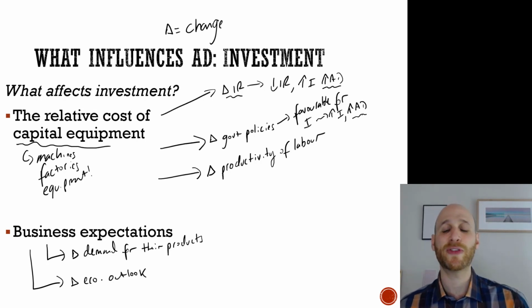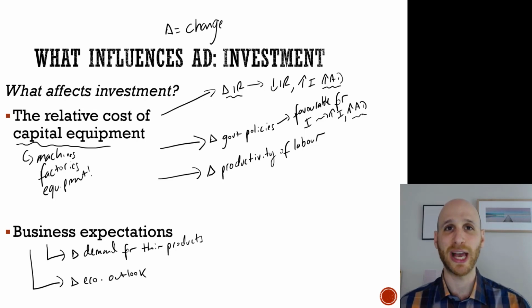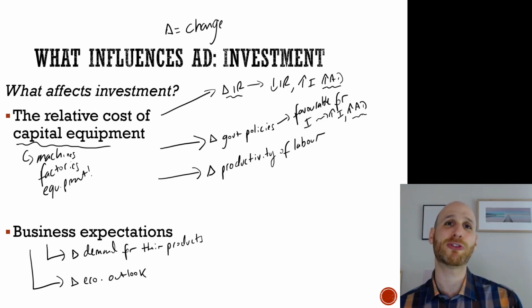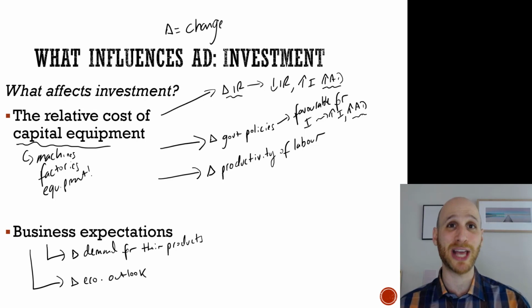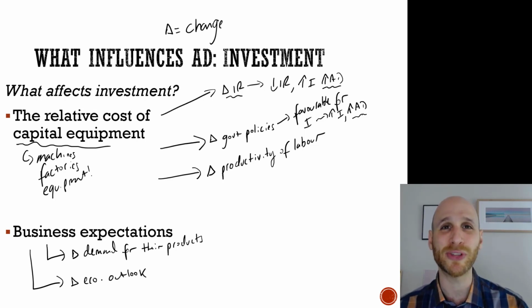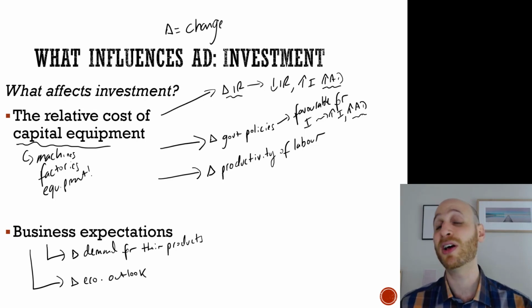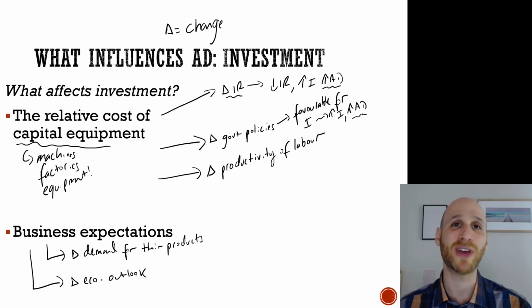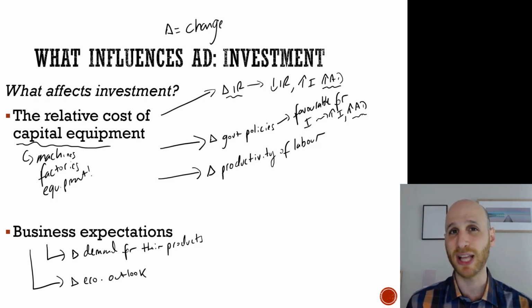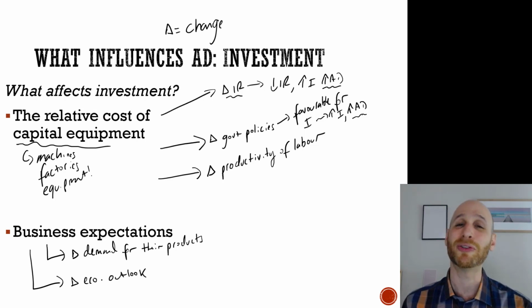Another thing to think about is the changing productivity of labour, because remember, businesses can choose to have more workers or they could have more capital equipment. So what we're looking at here is if labour becomes less productive, well, then it would be better to invest in capital equipment, and that would lead to higher investment in the economy. So if we have less productive labour, companies are going to choose capital equipment.